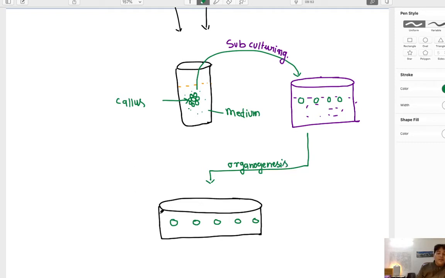So each cell finally changes into a small plantlet. There will be root development and there will be shoot development. The shoot develops from each cell, the root develops from each cell. But it is not the case with every plant. Every plant cell cannot directly change into a root or shoot. Few plants change, but few other plants may change into some restricted organs. So these small plants which develop inside the tissue culture are called plantlets.